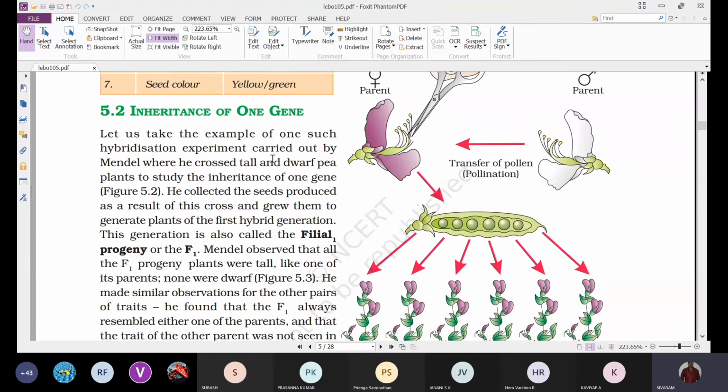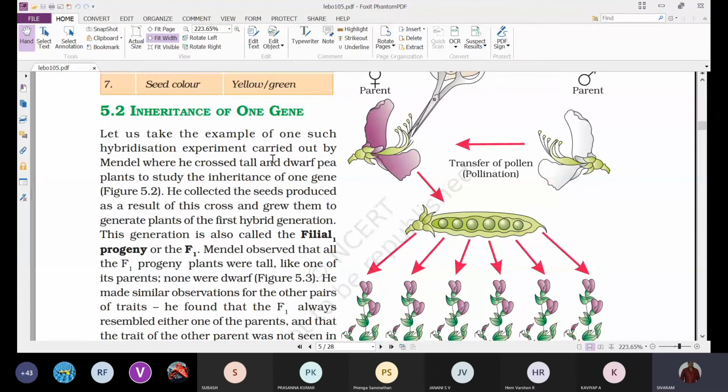Whatever new generation is obtained by crossing two different varieties of true breeding plants, he called the first filial generation or F1 generation.